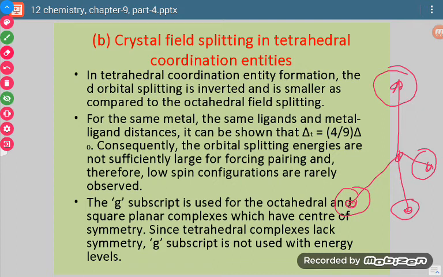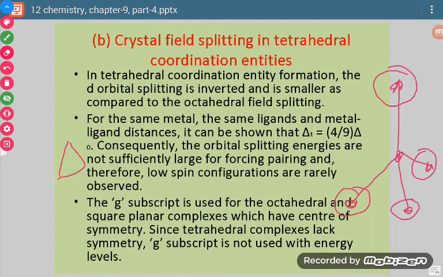The set which was formed as T2g in octahedral complexes will feel more repulsive forces, which is responsible for its instability, so that set will form the higher energy set. The other set, eg, will form the lower energy set, because those orbitals are on the axis and there is no ligand on the axis, so they will not feel any repulsive force.